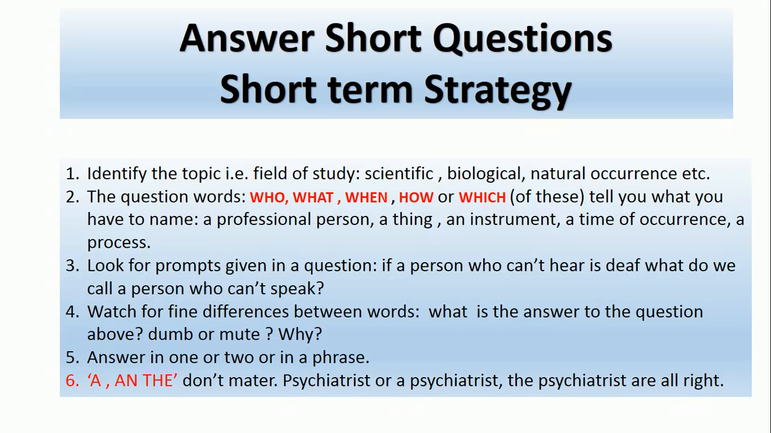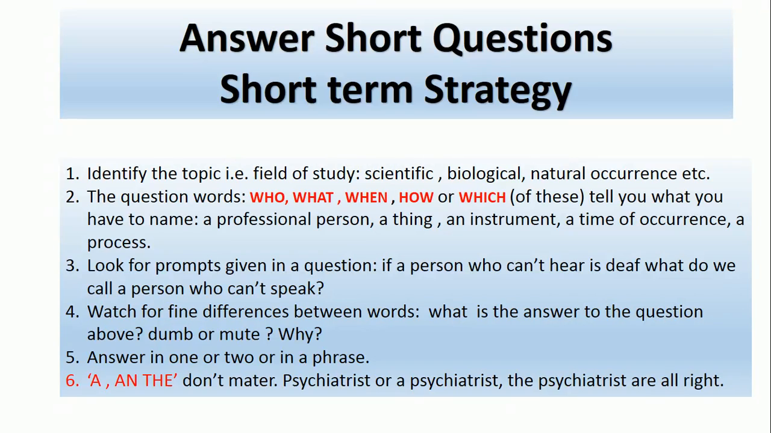You have to fulfill these keys. You have to tell a person's name, like a professional person, a thing or an instrument, or a time of occurrence, meaning when this thing happened. Or a process, meaning how it is going on. Look for prompts given in the question.